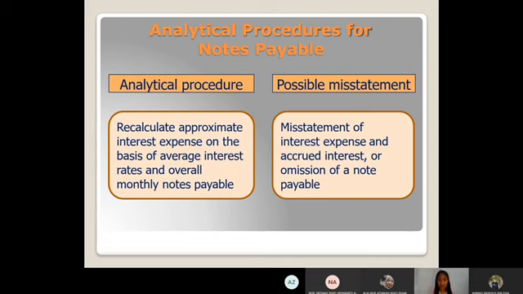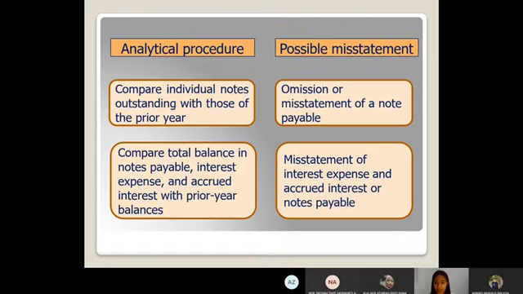Okay, and then the next one is compare individual notes outstanding with those of prior year. The possible misstatement might be omission or misstatement of a notes payable. And then the last one, we compare total balance of notes payable, interest expenses and accrued interest with prior year balance. So the possible misstatement might be misstatement of interest expenses and accrued interest on notes payable.